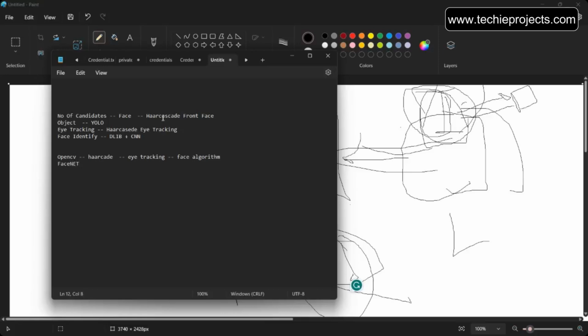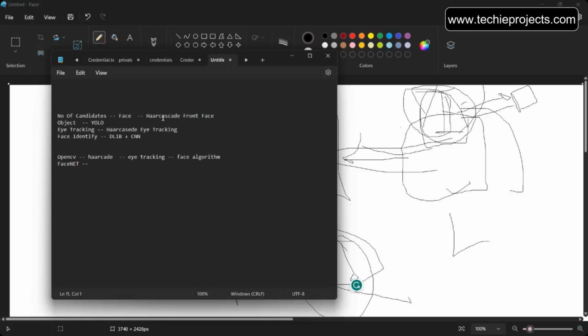The teacher will ask you why you are using these two algorithms instead of other algorithms. There are multiple algorithms available for face detection, but we'll be utilizing these only. Why? Because of performance, because we are going to implement a real-time system, where we require very good performance so that it can process and store quickly. FaceNet is a very heavy model built on deep learning. It performs very well, but it takes time to do the prediction. So that's why we are going to focus on Haar cascade.